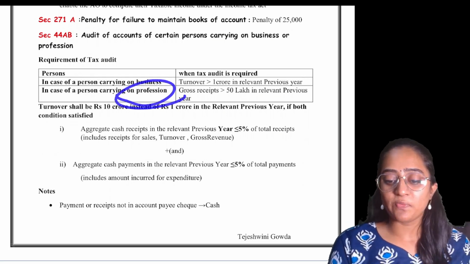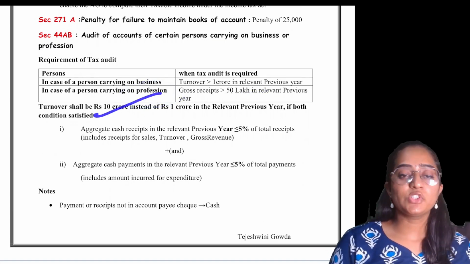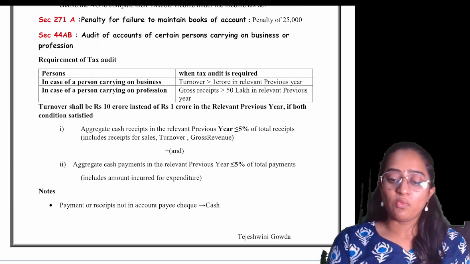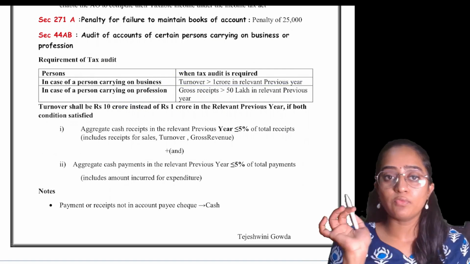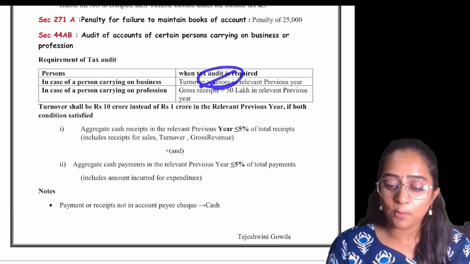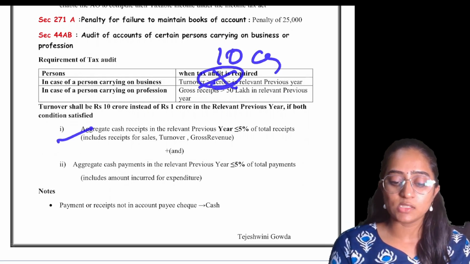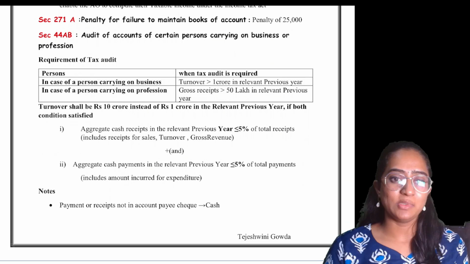If you are carrying on any profession, the gross receipts should exceed 50 lakh in the relevant PY. For the business, the 1 crore which I've told will be replaced by 10 crore. It is not for profession, it is only for business. That 1 crore will be replaced by 10 crores provided you satisfy both the conditions. Remember, this is an 'and' clause over here. Both the conditions should be satisfied.